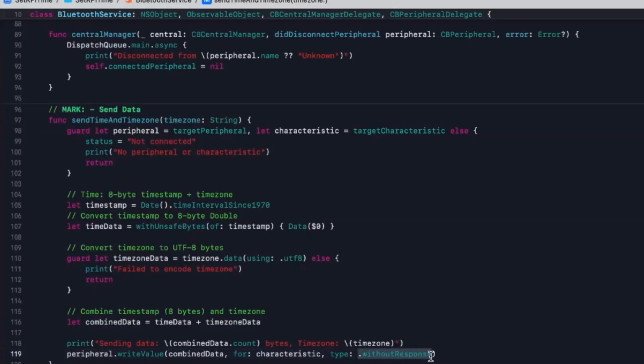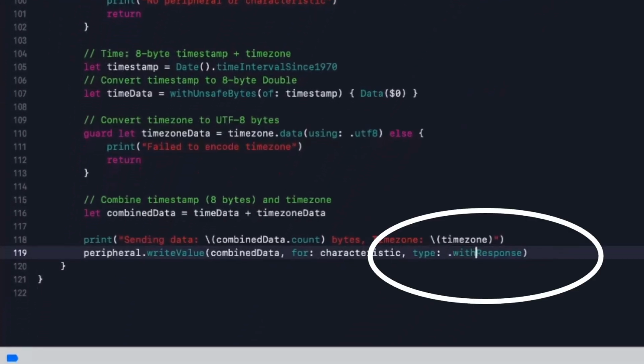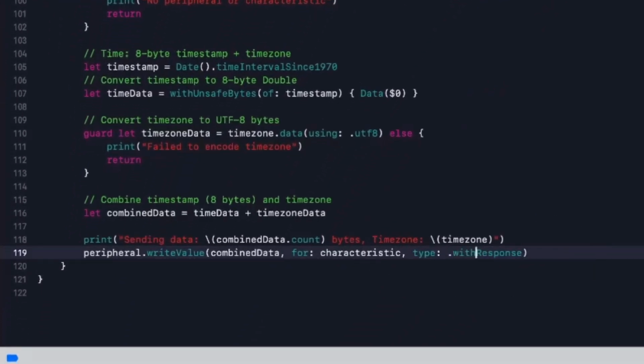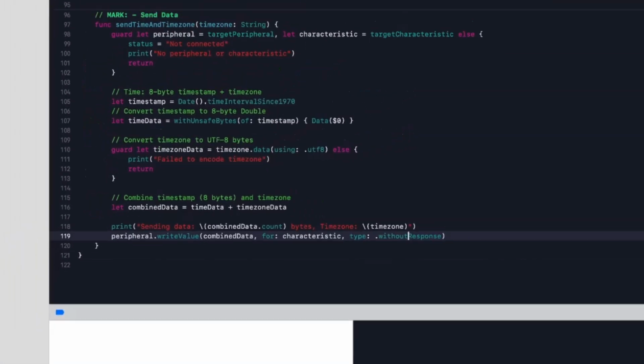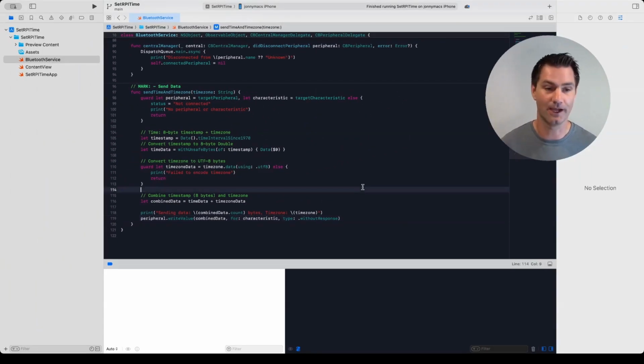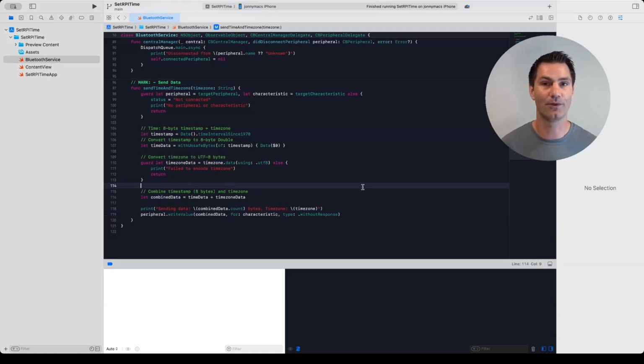So in the prior version of the app that I had, this was with response, okay? Which is an option. I need to dig in further again how that works, but the standard way to communicate and send data through this characteristic interface when we're running a GATT server on the server side is without a response, okay? And so that's going to keep both sides of this transaction happy so that everything flows smoothly.